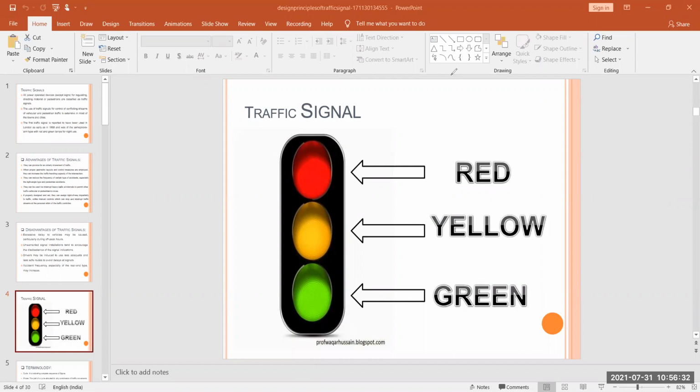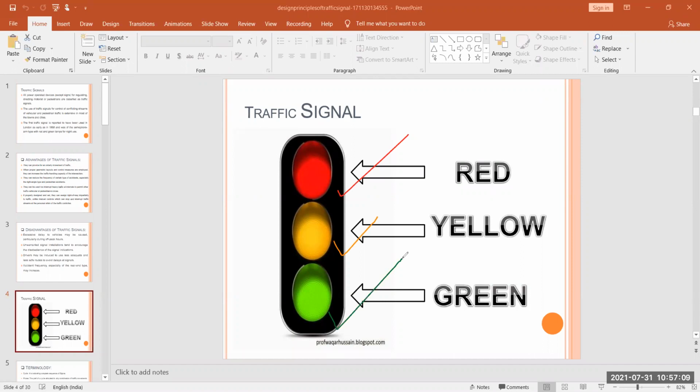Next, these traffic signals can run under a variety of different modes, which can depend on location and time of day. Here we see traffic signals. One is our red signal, one is our yellow signal, one is our green signal. You all see this type of signal while crossing any road. So this is your red signal. This is your yellow signal. This is your green signal.